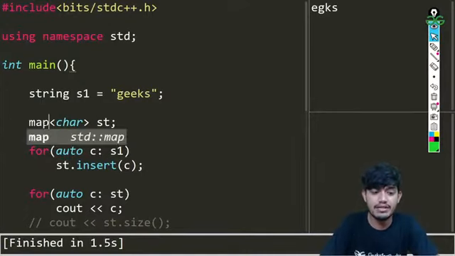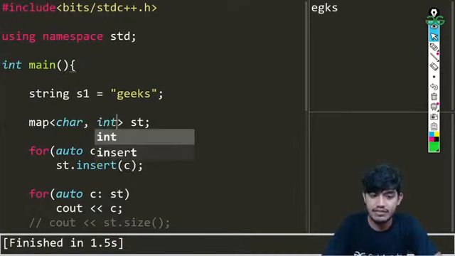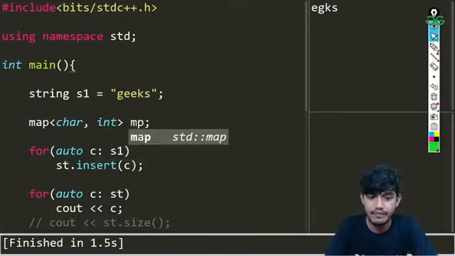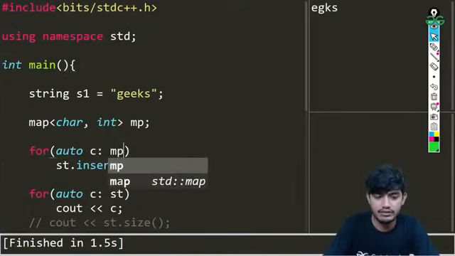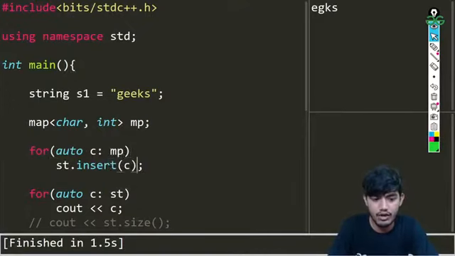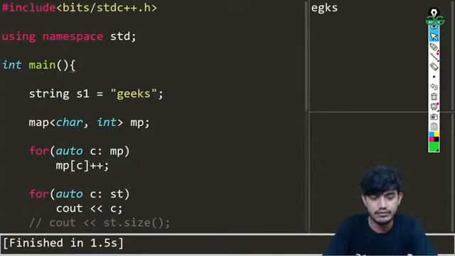So we'll be using map to see the frequencies of the characters. We'll be using map for characters as well as integers, and we'll call that map MP. Then we'll be running our characters into MP, writing MP of C++.